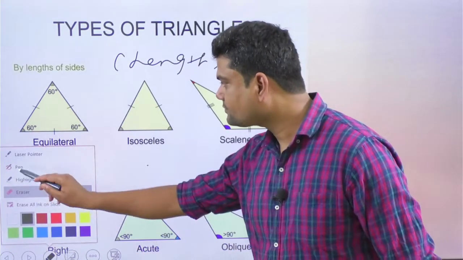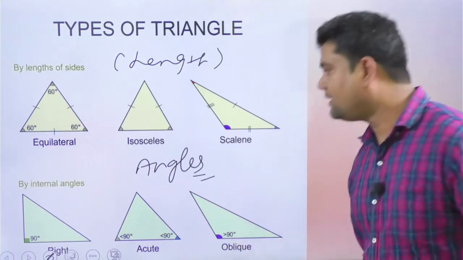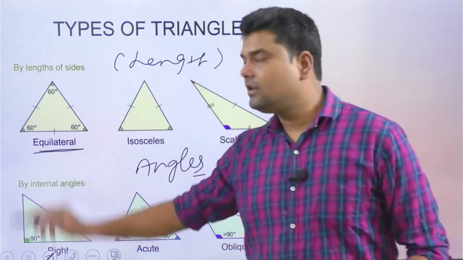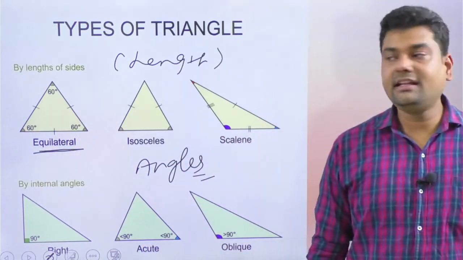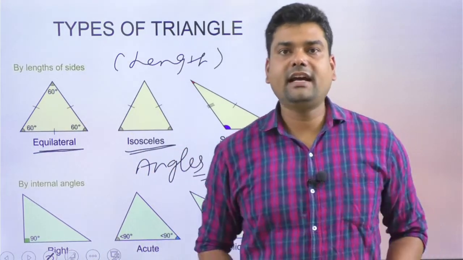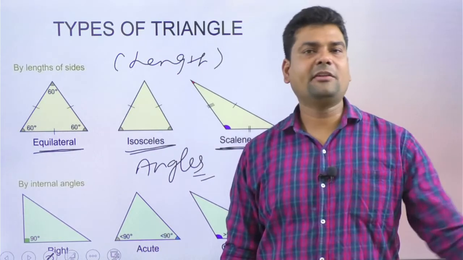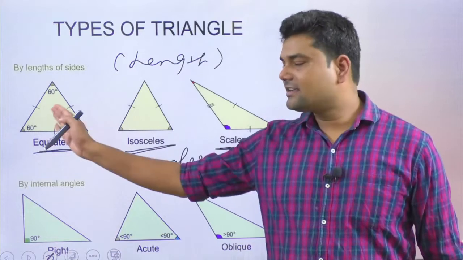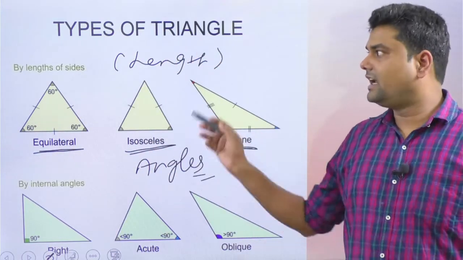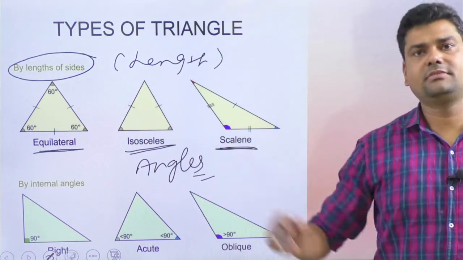According to the length, we have equilateral triangle whose all the sides are equal in length. Next, isosceles triangle whose only 2 sides are equal in length. And finally, scalene triangle whose none of the sides are equal. So that is why we have types of triangle according to the length of the sides.